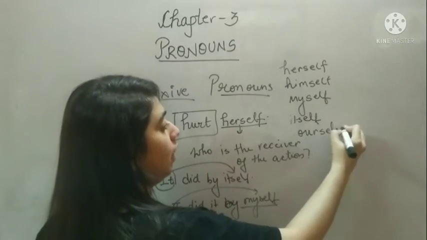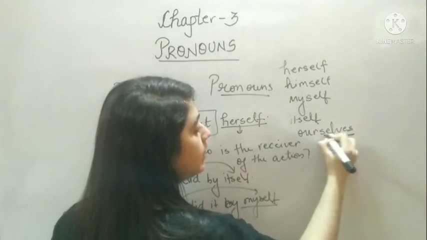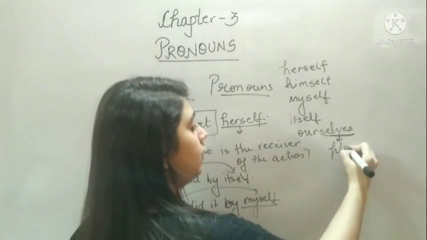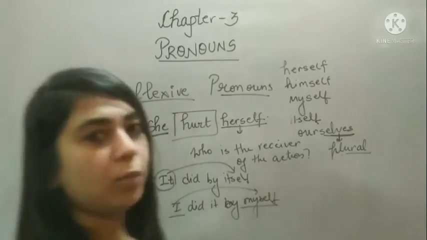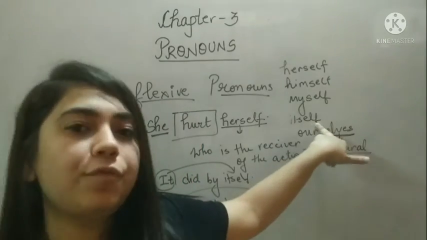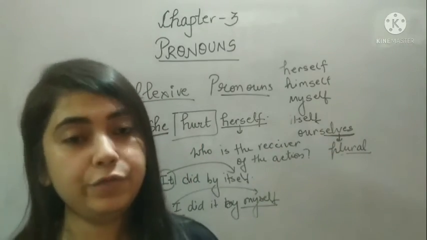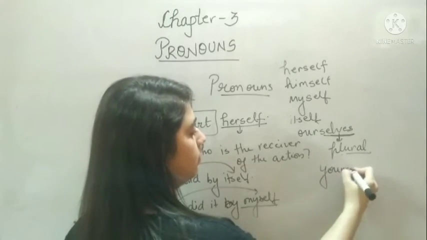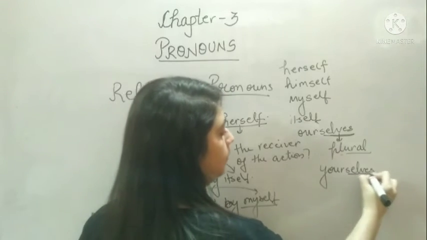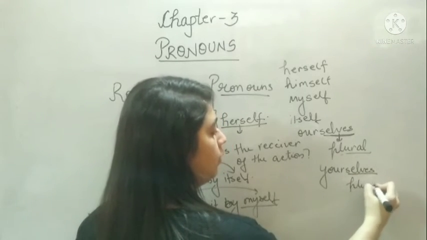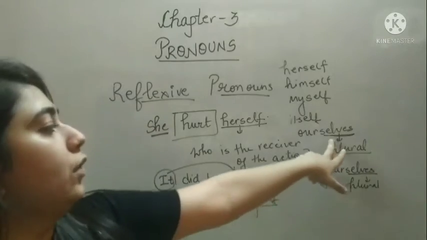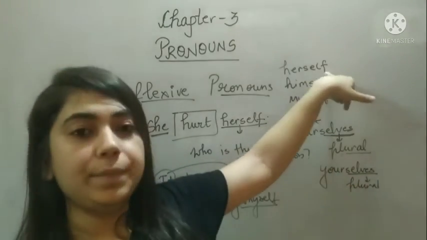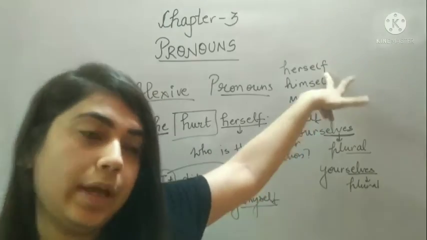Ourselves. Now why are we using ourselves? Because our is plural. So whenever you talk about plurals, F can be replaced by VES. Okay? Yourselves. Again plural. So when you talk about plural, it will be selves. And when you talk about singular, it will be self. Right?